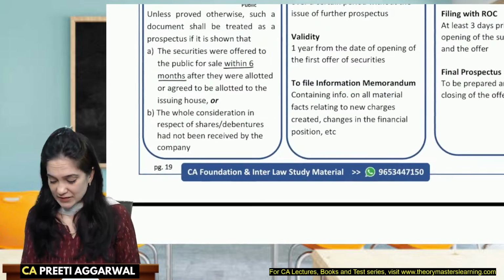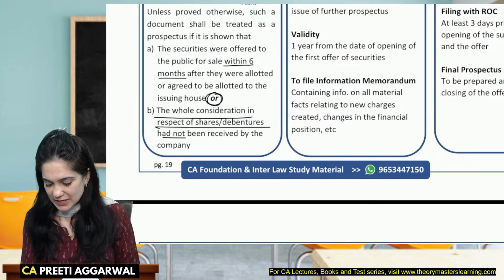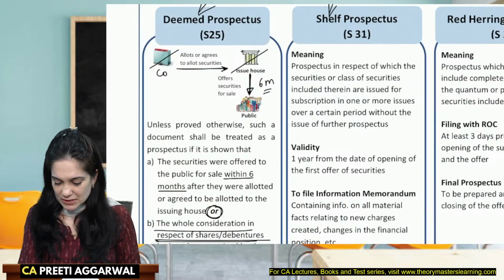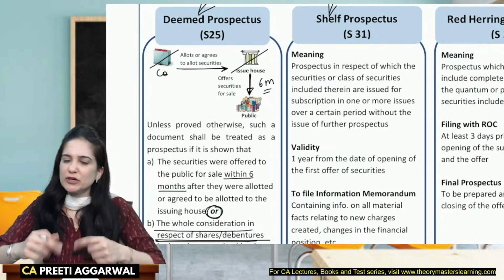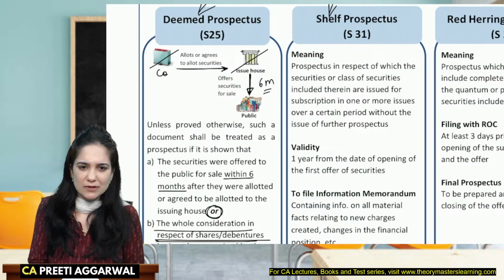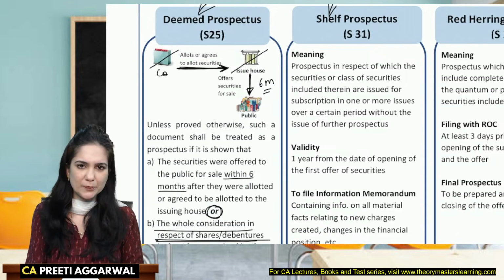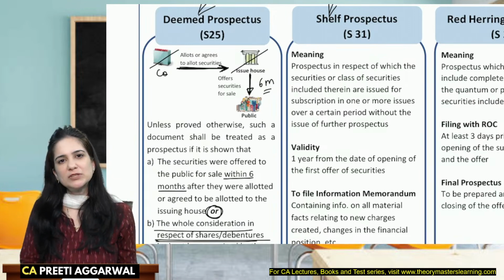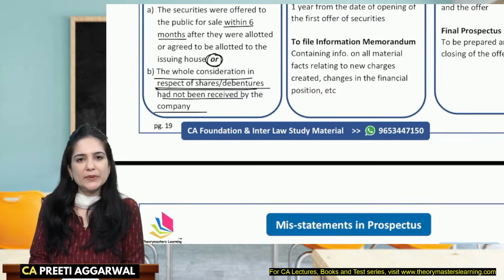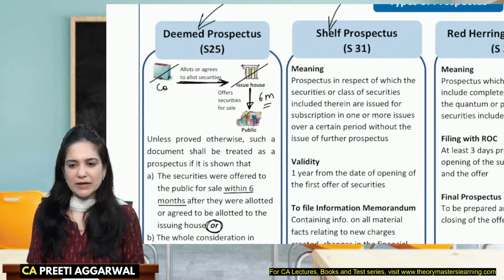So we became smarter. We said, or the whole consideration has not been received by the company. Now pay attention, students. If the company is allotting shares to the issue house, see, if you're selling the shares, you should receive money immediately. That is sale, no? And shares are goods. So if you are selling shares to the issue house, they should have paid you immediately. Whole consideration has not been received by the company. Why so? That is because the issue house didn't have money.